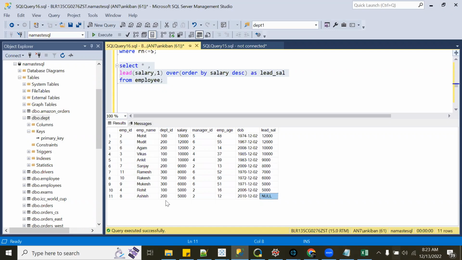Yeah. Okay. Now, there is a third parameter, which says if no value is there, in case there is no next value, then you can give some default value. Let's say I can give the default value as 5,000. So if it is not there, it will put 5,000. Or let's say something random, I will put 9999.